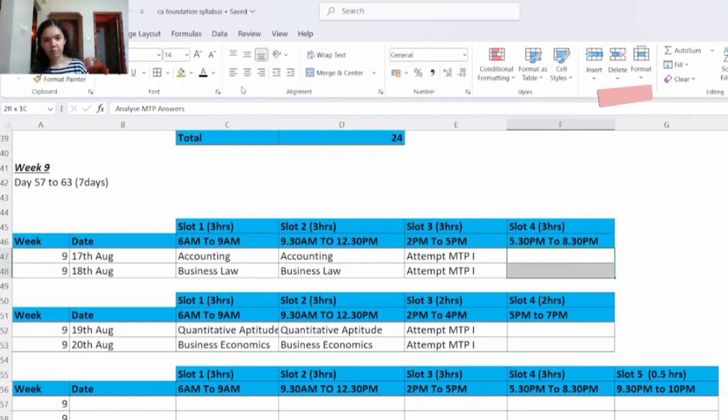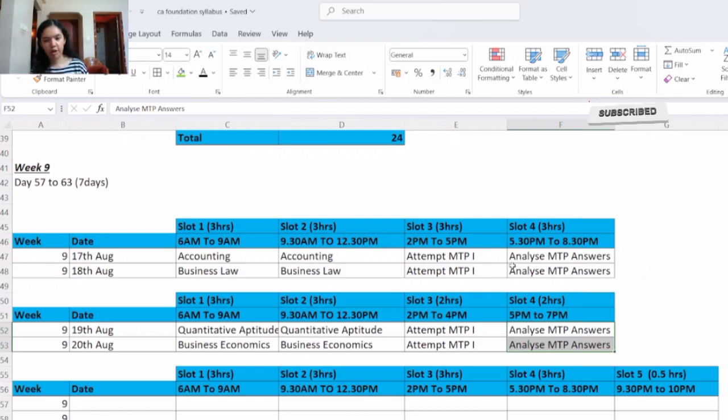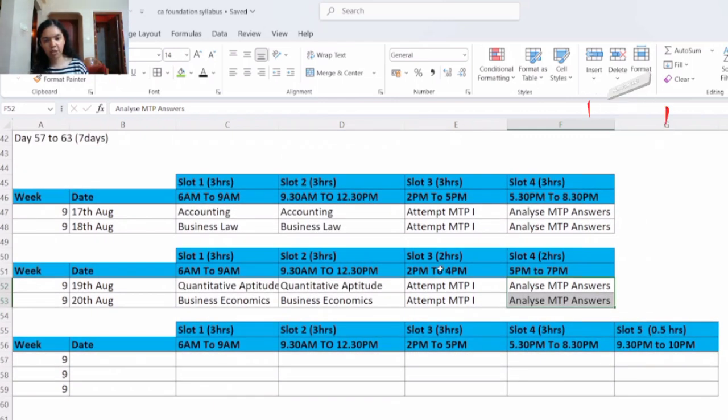Then in slot number 4, you will be analyzing your answers of your mock test paper. The ICAI will host the answers of the mock test paper. You will have to compare your answer with the ICAI answer, and see what has gone wrong, whether any presentation has to be improved or any conceptual clarity is required. You will analyze that and note it down in one place, because in the further revision, whatever analysis you have done, we will be incorporating that also. After attempting the mock test paper, you will continue with your revision again.